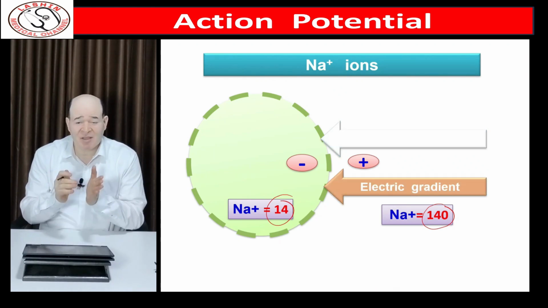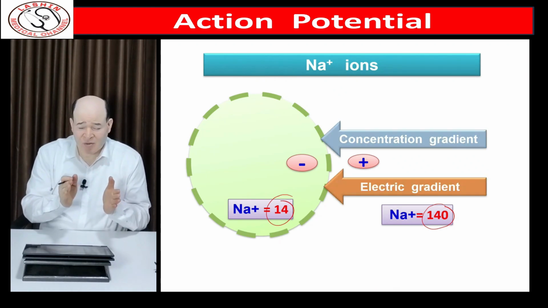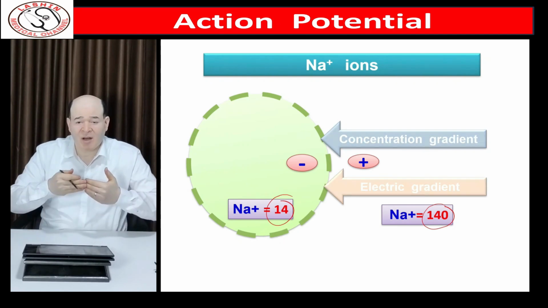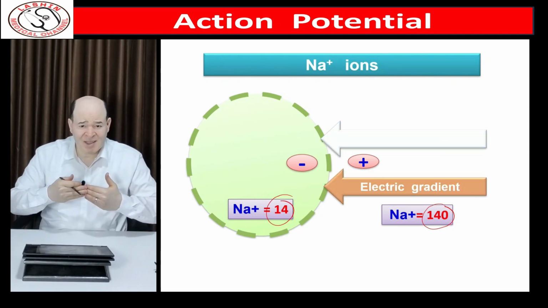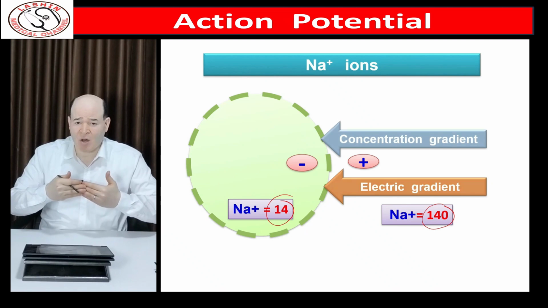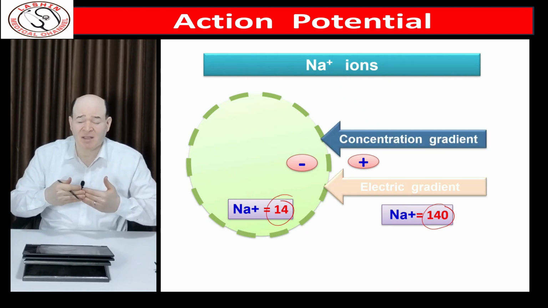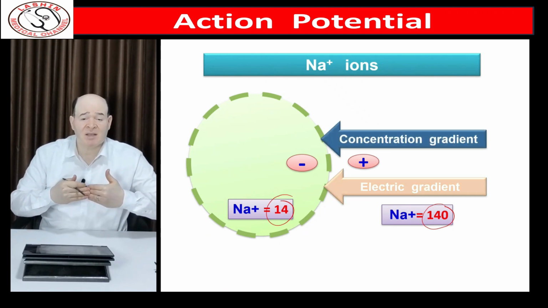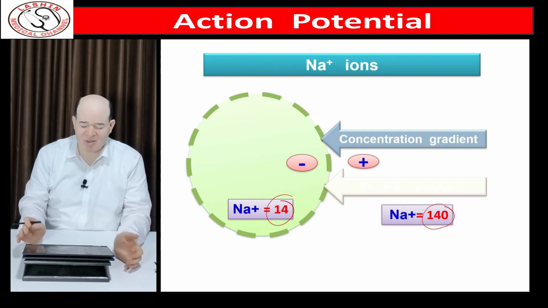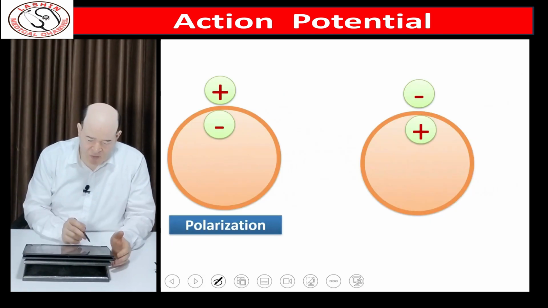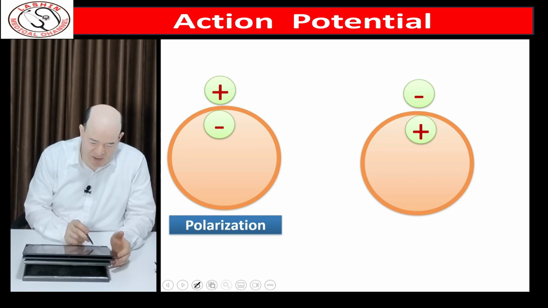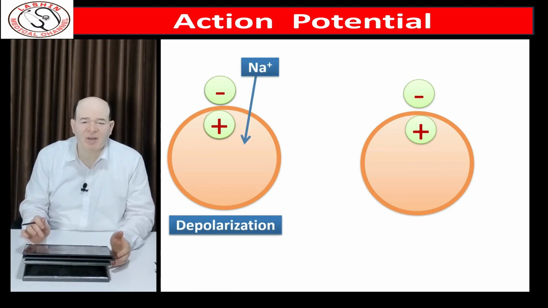In this condition, the concentration gradient force and the electrical gradient force are with sodium. So when its voltage gated channels open during the nerve impulse, it will get inside the cell so rapidly and produce depolarization. So the process of depolarization is produced by sodium influx.